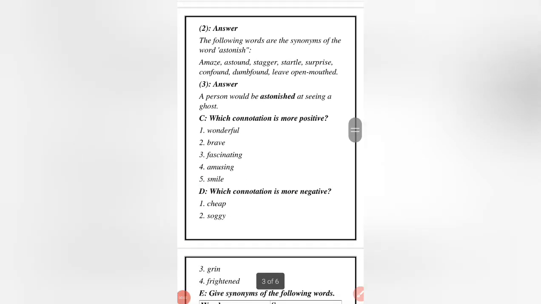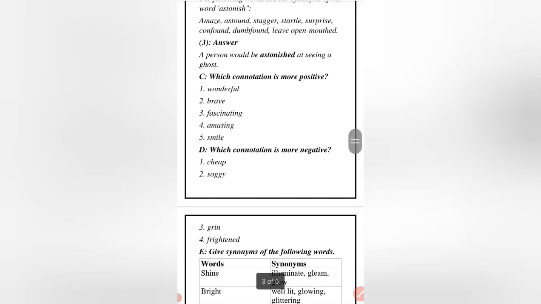So the next question we have is, would a person be surprised or astonished at seeing a ghost? So the answer is, a person would be astonished at seeing a ghost. Now, why are we using astonished here? Because astonished is the more intensified form of amazed. So by seeing a ghost, the person will not only be surprised, but he will be surprised to a greater extent. So that is why we can say that he will be astonished rather than amazed.